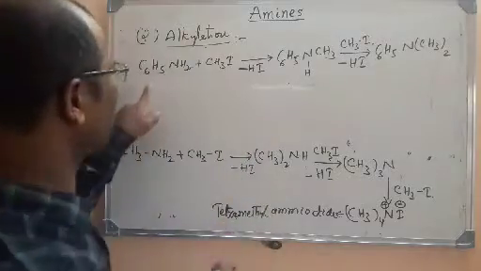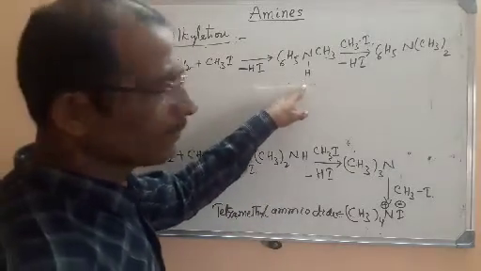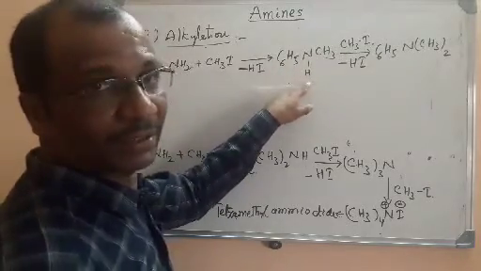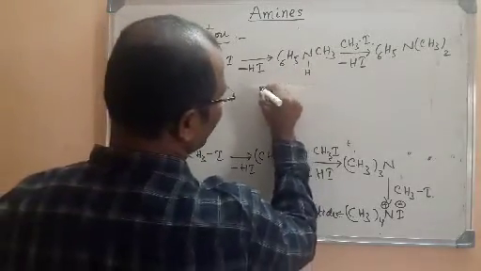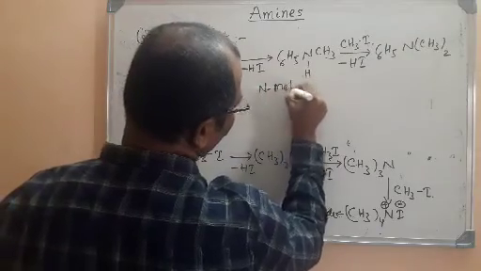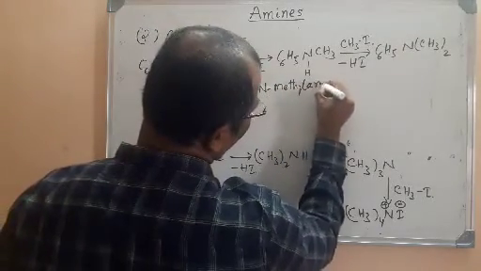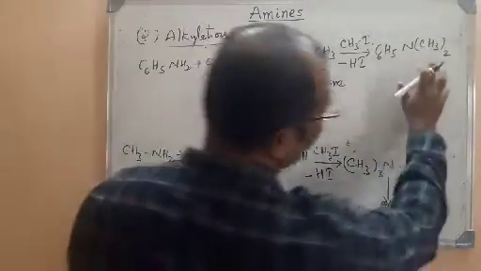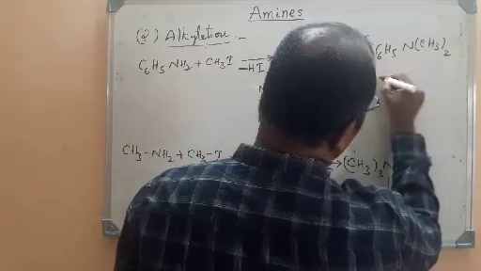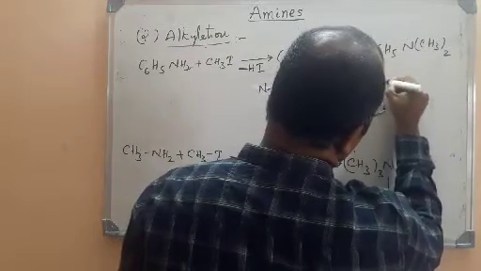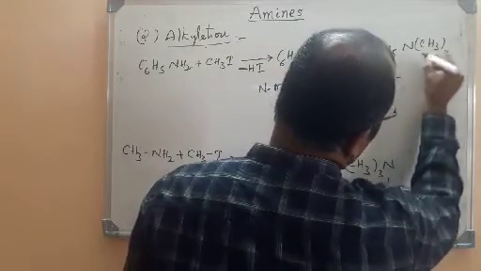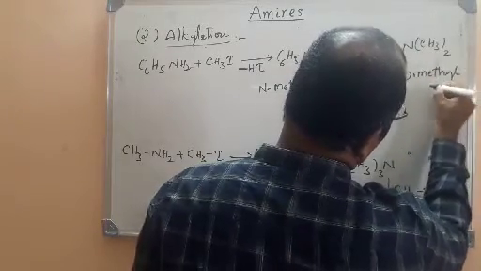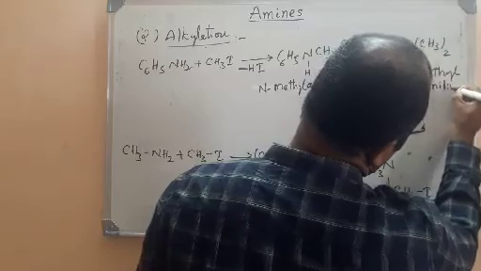What is the name of this molecule? Benzenamine is a primary amine. This is a secondary amine, so it is N-methyl benzenamine. The name I am writing here: N-methyl aniline. You can write it as the IUPAC name, N-methyl benzenamine, or aniline. What is the name of this one? It is a tertiary amine, so the name starts with N,N. Two methyl groups are there, so it will become N,N-dimethyl aniline.